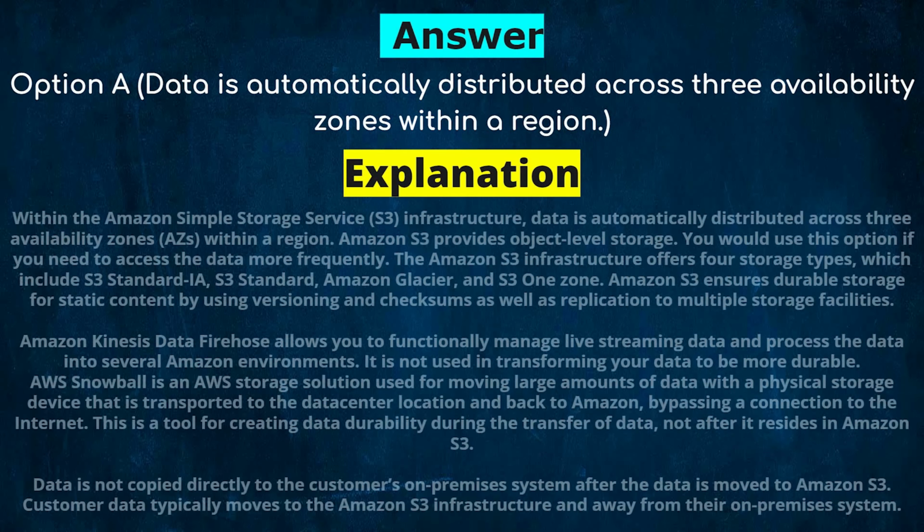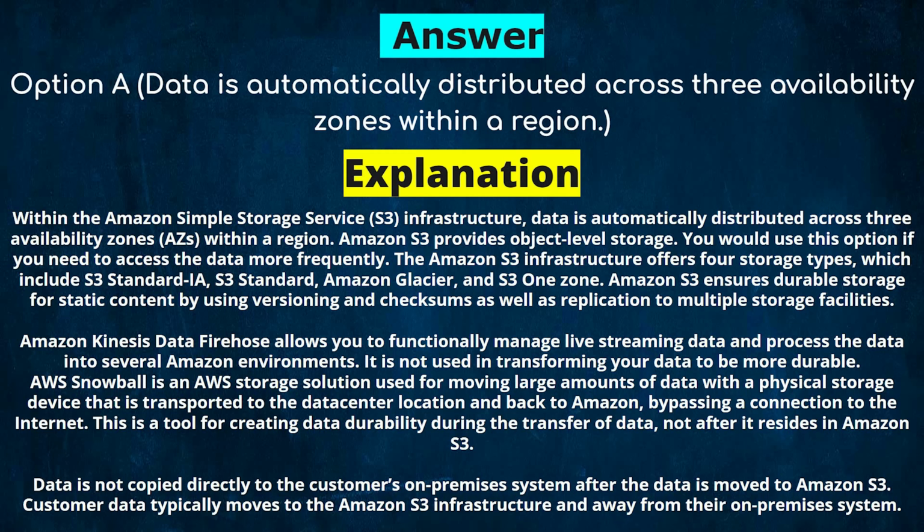Explanation. Within the Amazon Simple Storage Service infrastructure, data is automatically distributed across 3 availability zones within a region. Amazon S3 provides object-level storage. You would use this option if you need to access the data more frequently. The Amazon S3 infrastructure offers 4 storage types, which include S3 Standard IA, S3 Standard, Amazon Glacier, and S3 One Zone. Amazon S3 ensures durable storage for static content by using versioning and checksums as well as replication to multiple